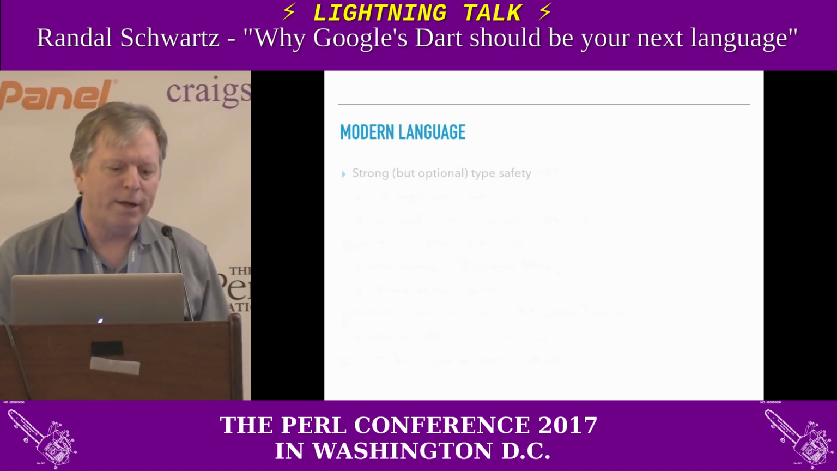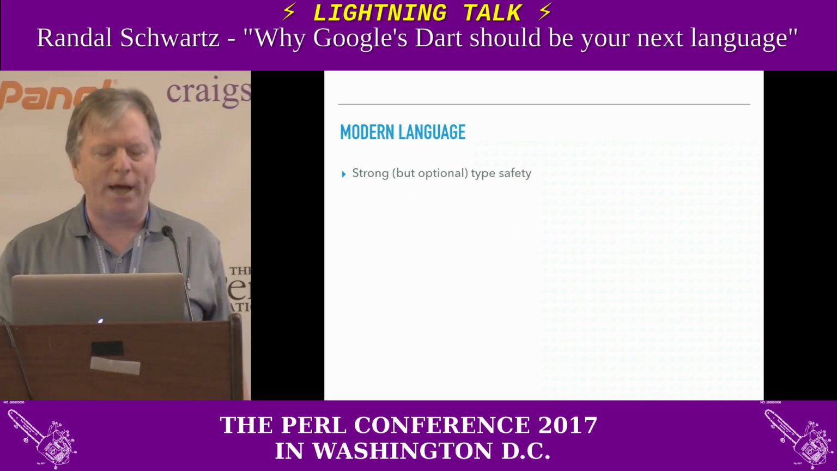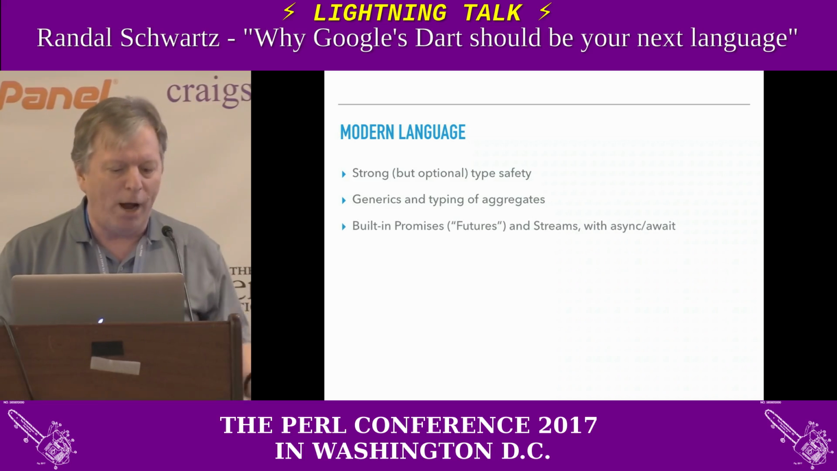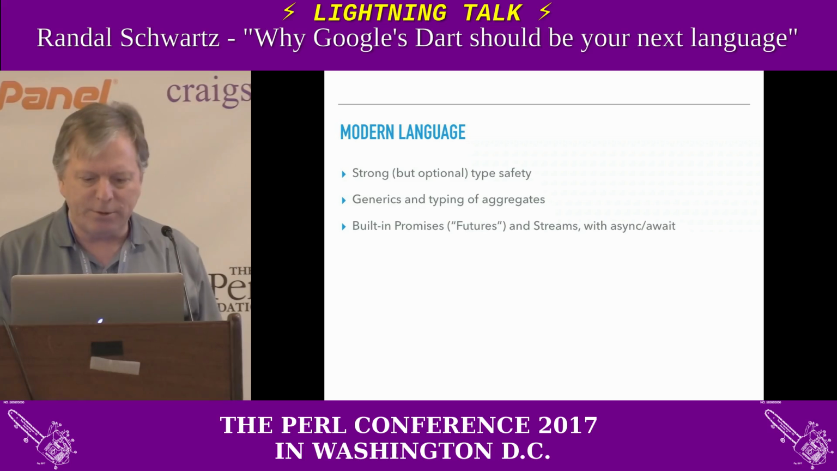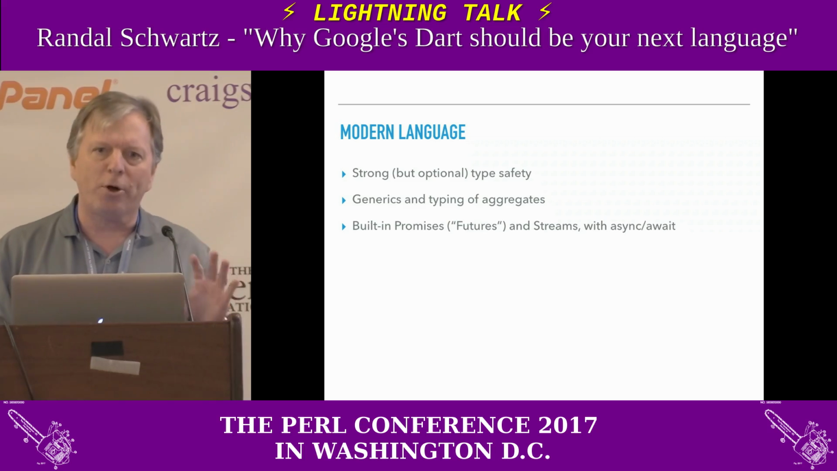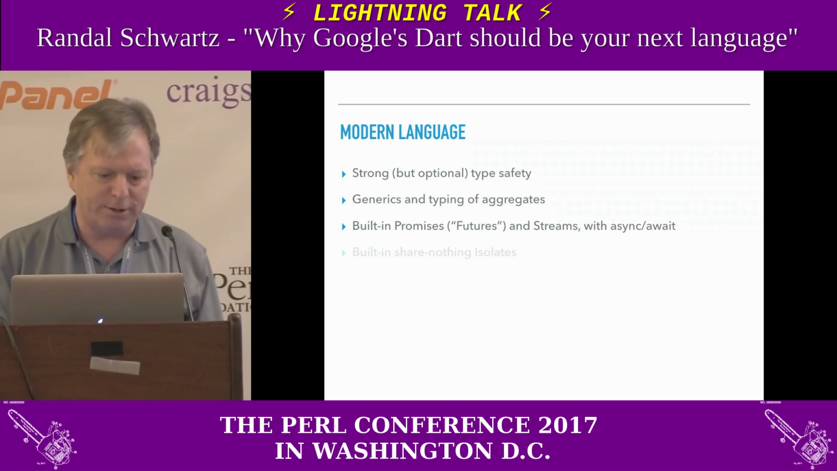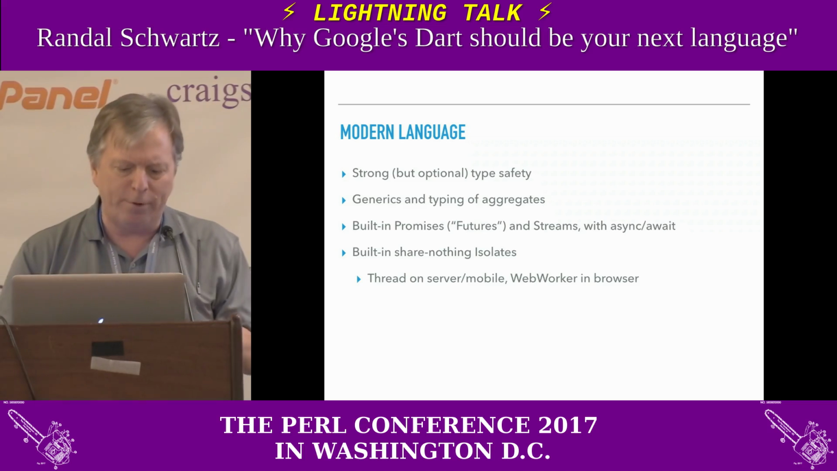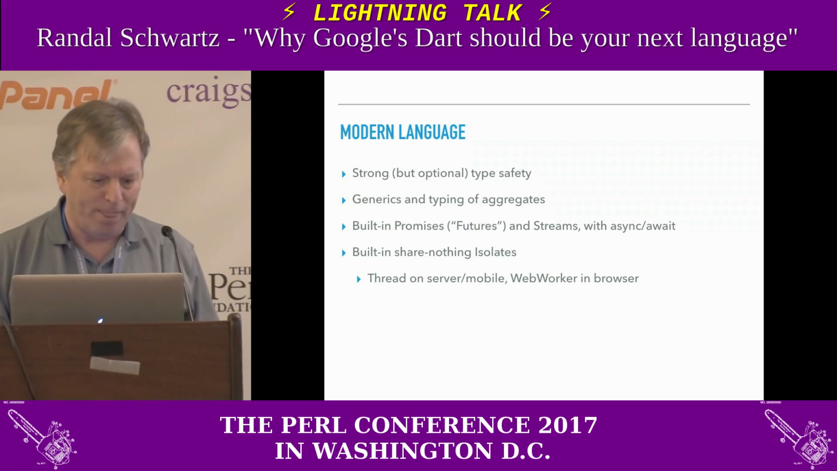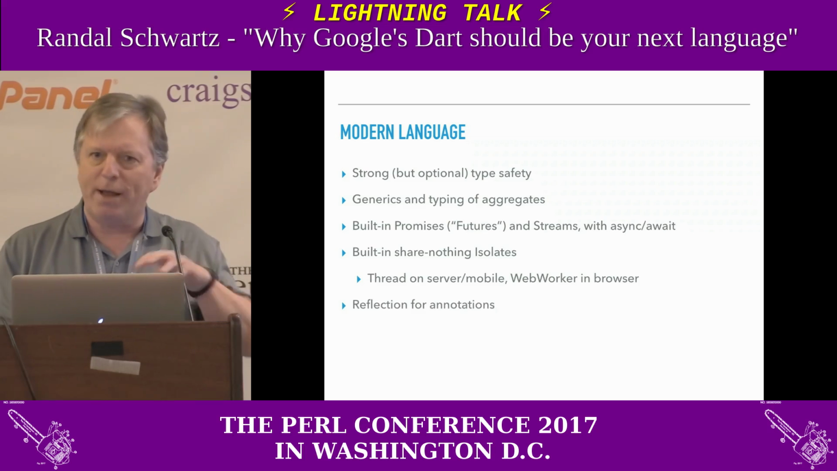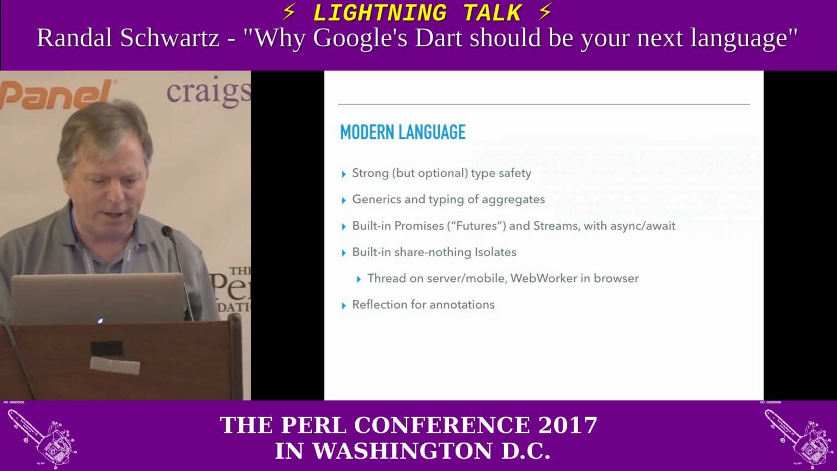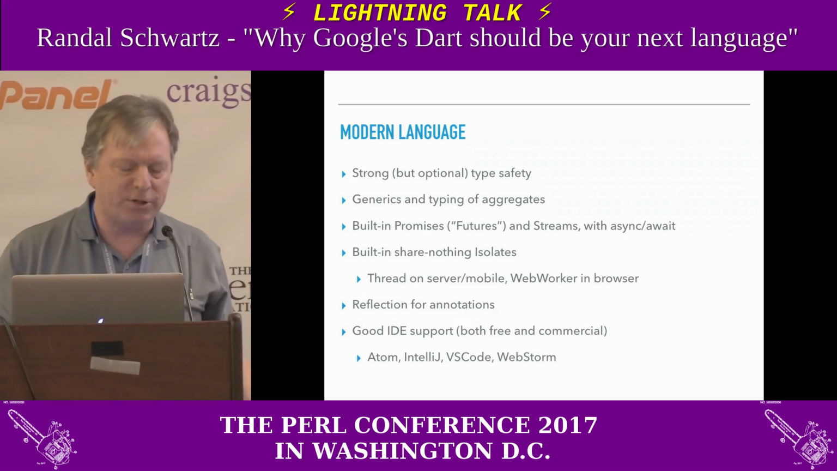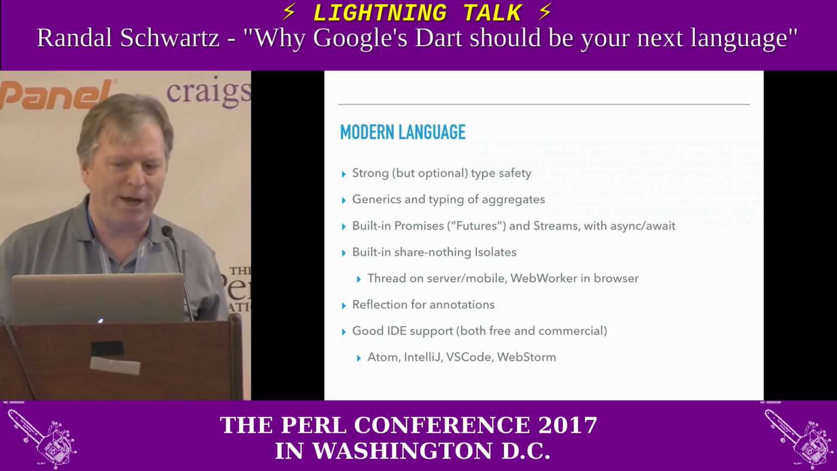Okay. It's a modern language, strong but optional type safety, has generics, typing of aggregates, built-in promises, call them futures, and streams with async and await, so it looks like normal code, but it's really using futures behind the scenes. Built-in share-nothing isolates. These translate into threads on server and mobile, and web workers in the browser. Reflection for annotations, so you can add metadata to all your classes, instances, things like that. Really good IDE support, both free and commercial. Atom, IntelliJ, VS Code, WebStorm, and a bunch of others, even Emacs.